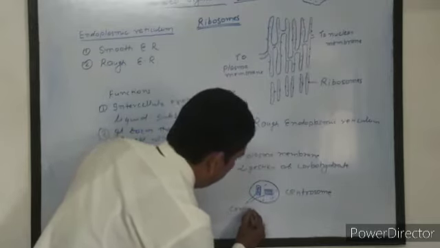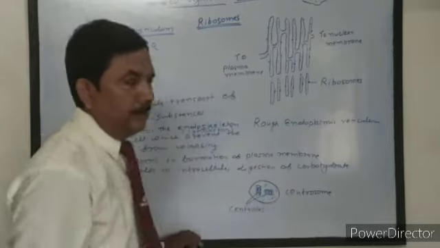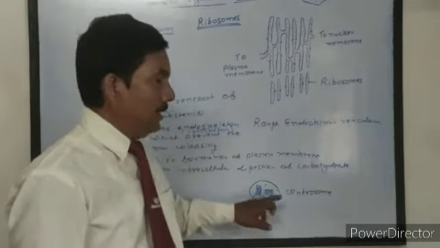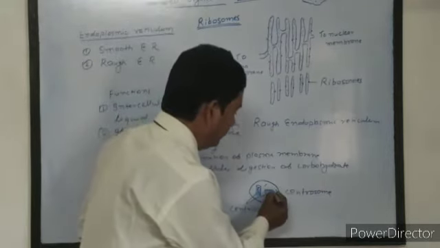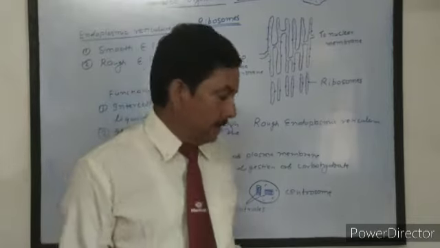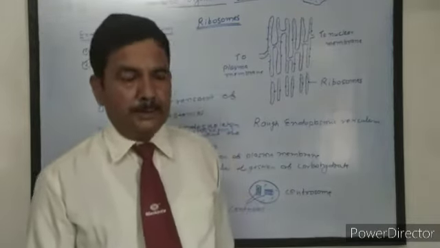These two centrioles are at right angles to each other. And each centriole is made up of 9 fibrils, 9 tube-like structures. This cell organelle is mainly concerned with cell division.